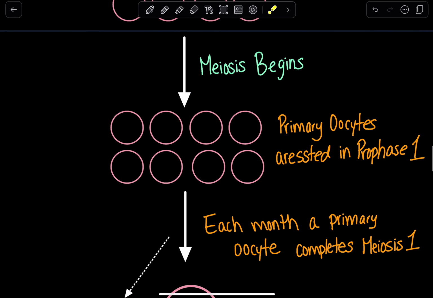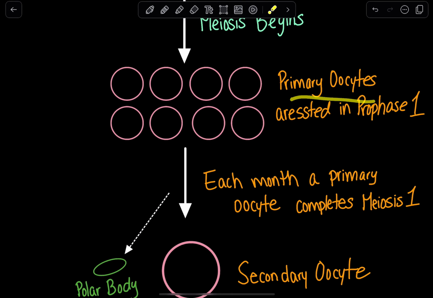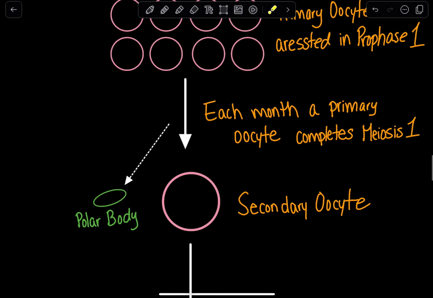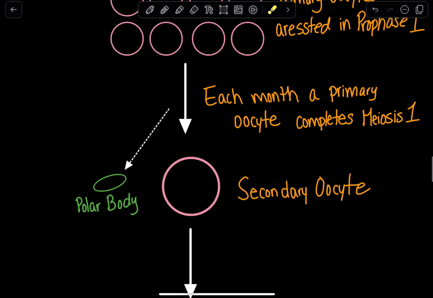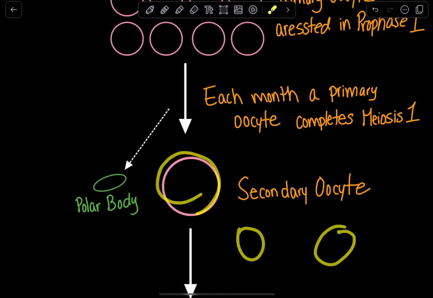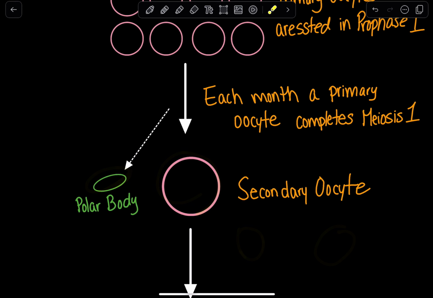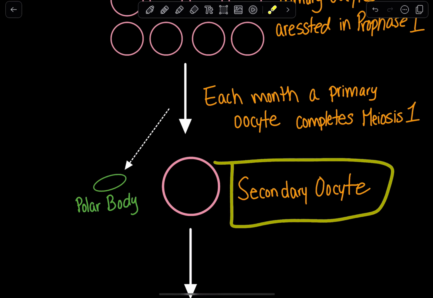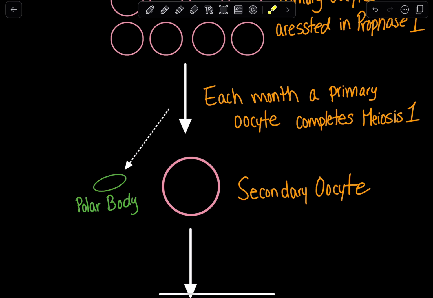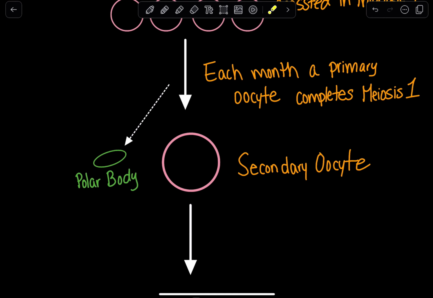When they reach puberty, the primary oocyte will be able to complete meiosis 1. And when it completes meiosis 1, instead of producing two cells, it will produce a larger cell and a smaller cell. That smaller cell is referred to as a polar body, and that larger cell is referred to as our secondary oocyte. Now, we need to compare and contrast this with regular meiosis for a second.